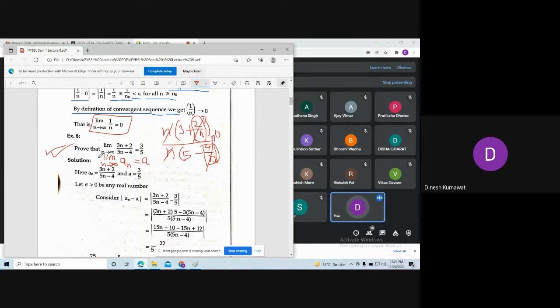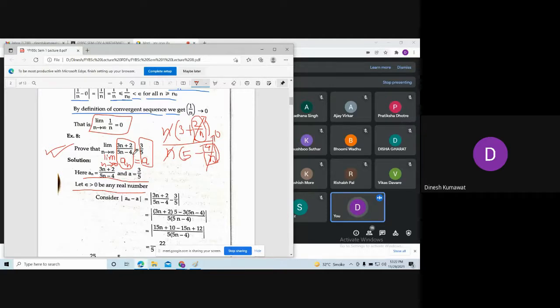So just compare this with the above. Here an is nothing but this term, and this is our a. Okay. So let us pick epsilon to be any arbitrary real number.